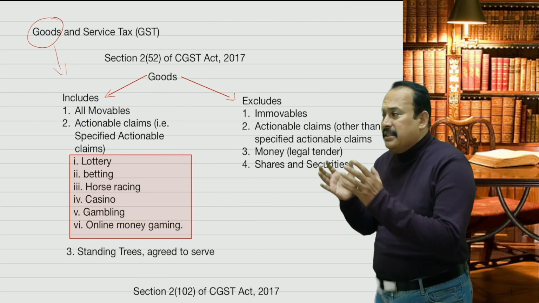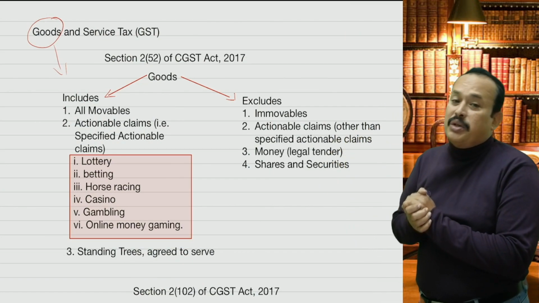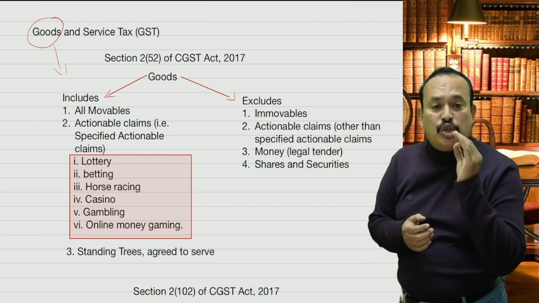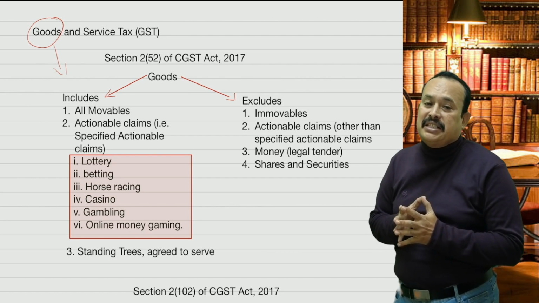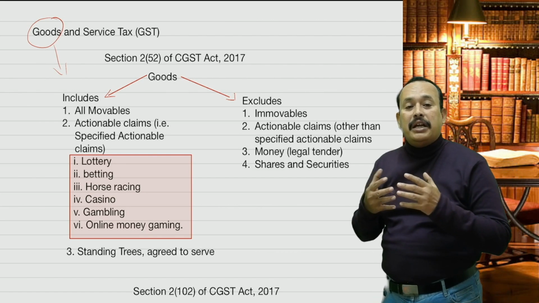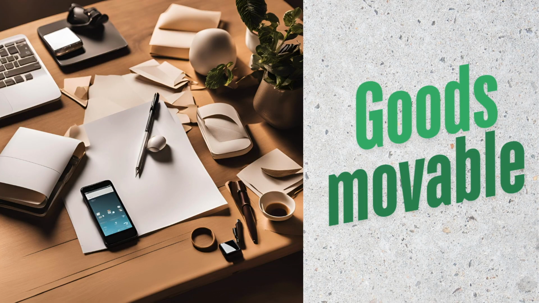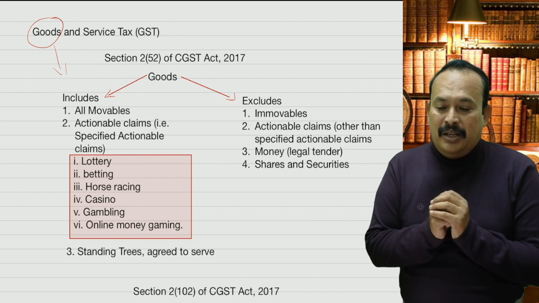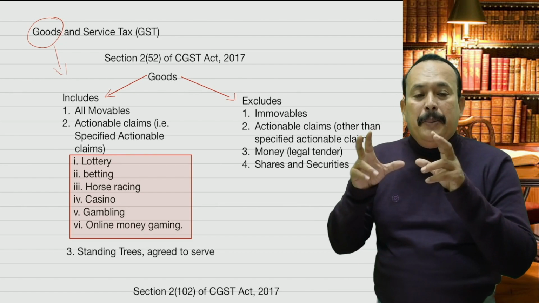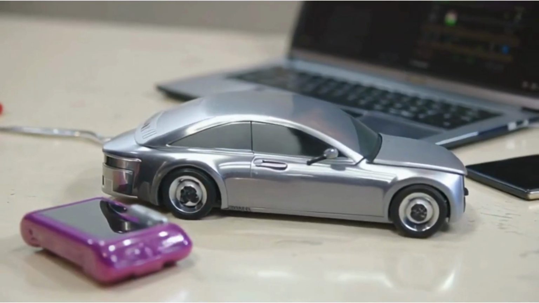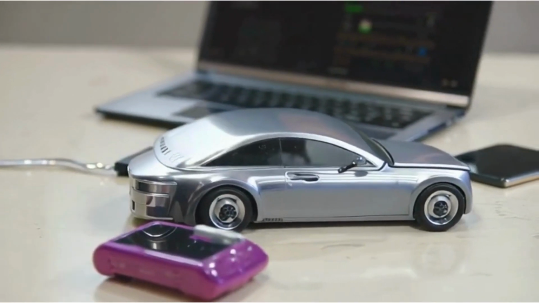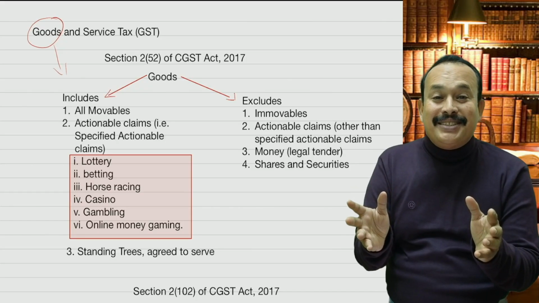The term goods includes, as per section 2 subsection 52 of the CGST Act, all types of movable goods. What do you mean by movable goods? How to understand the term movable goods? Meaning thereby, if a person is shifting or relocating it without causing damage to it, we can call it movable goods.